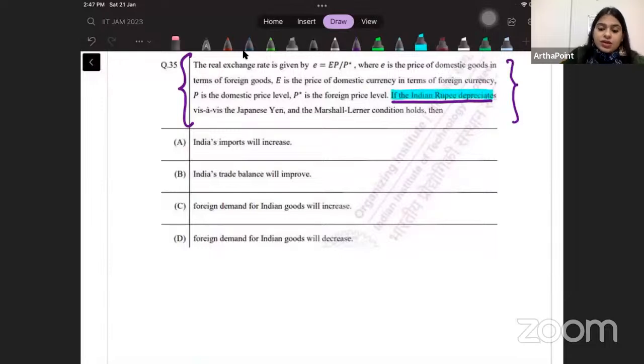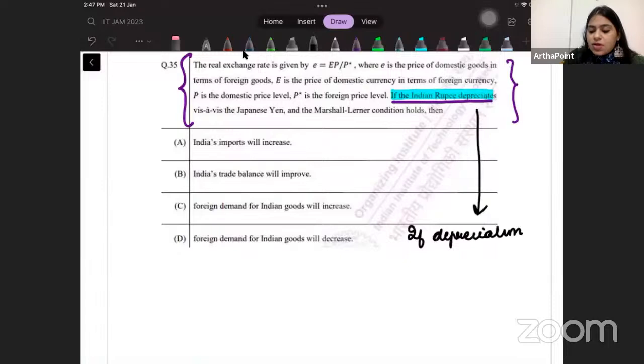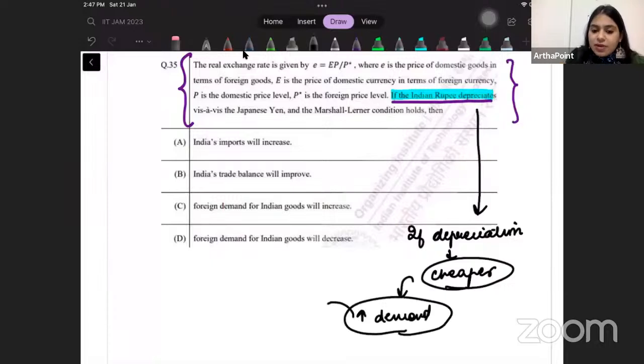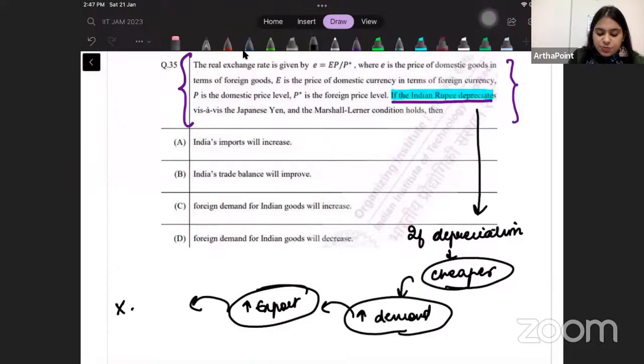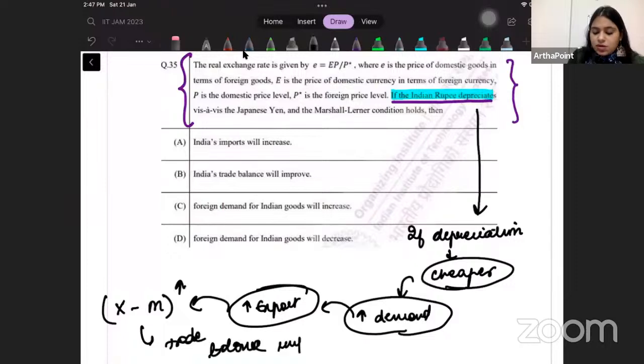And we know that if depreciation takes place, then my good becomes cheaper. If my good becomes cheaper, then the demand for my commodity will increase. If the demand increases, I will be able to export more. If I export more, exports minus imports will increase. So my trade balance will increase. But